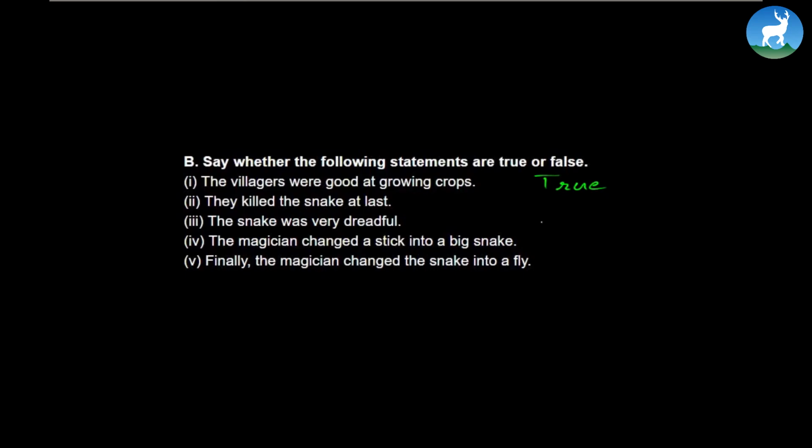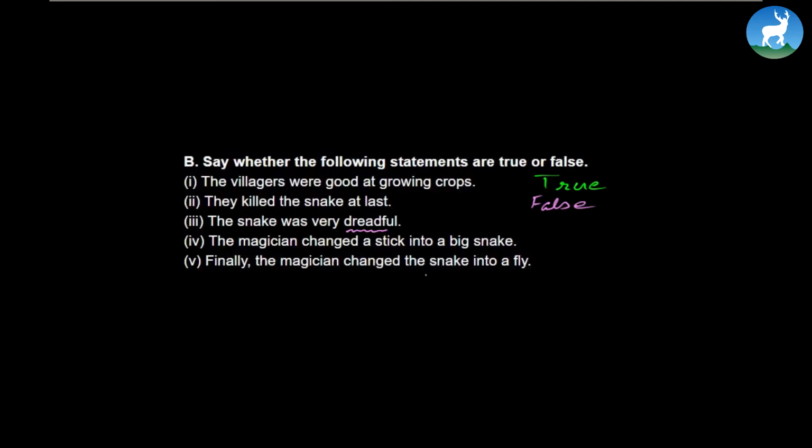They killed the snake at last. Did they actually kill the snake? Of course not. They never killed the snake. Alright, so just true or false. Of course, you can do it in the classroom. The snake was very dreadful. And if you don't know the meaning of dreadful, follow the format which I taught you earlier. The magician changed the stick into a big snake. Is that the truth? Finally, the magician changed the snake into a fly. Is that the truth? So, whether it's true or false.